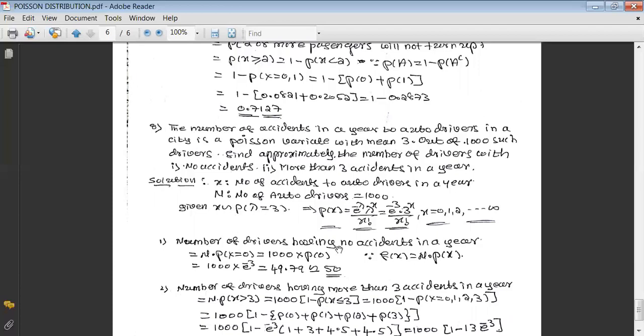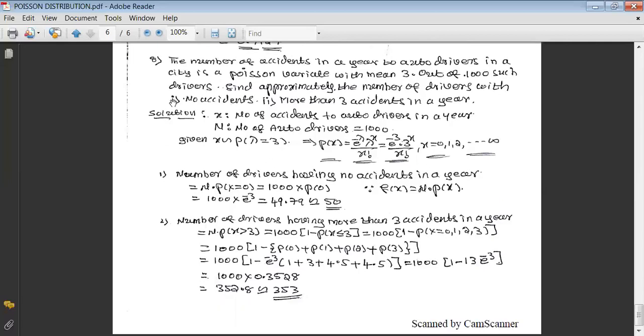When we know the parameter, we can write the probability function as p of x equals e raised to minus lambda, lambda raised to x divided by x factorial, that is e raised to minus 3, 3 raised to x divided by x factorial, where x takes the values 0, 1 up to infinity, because in this case the lambda value is 3.